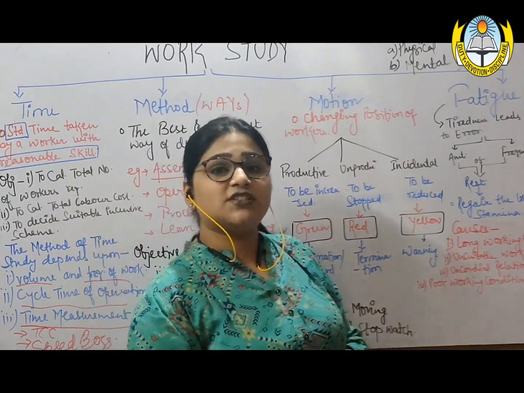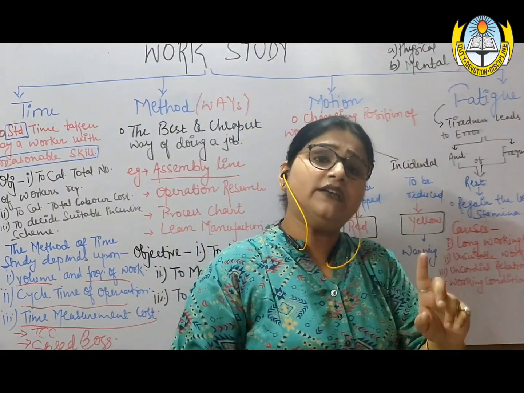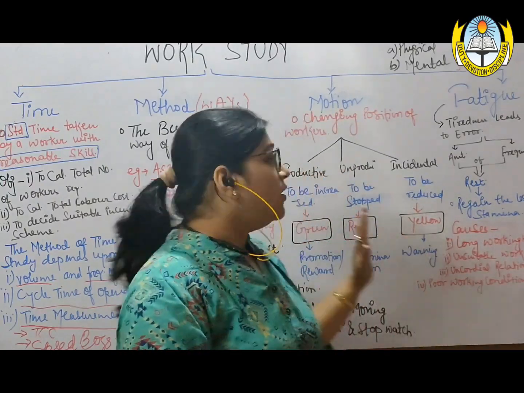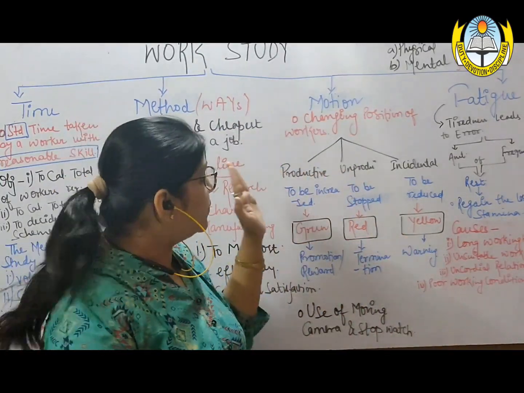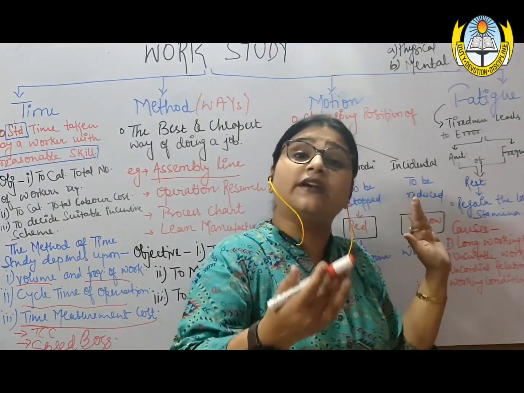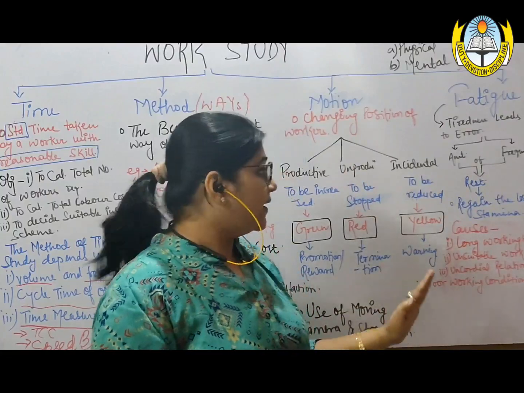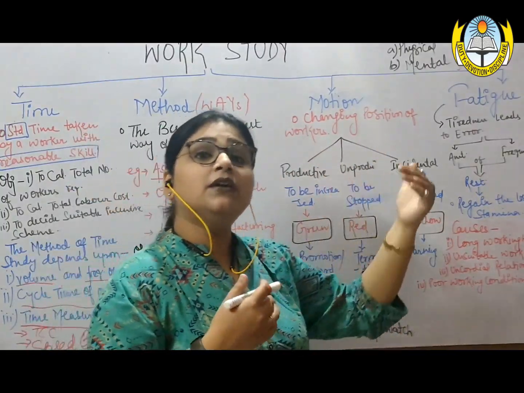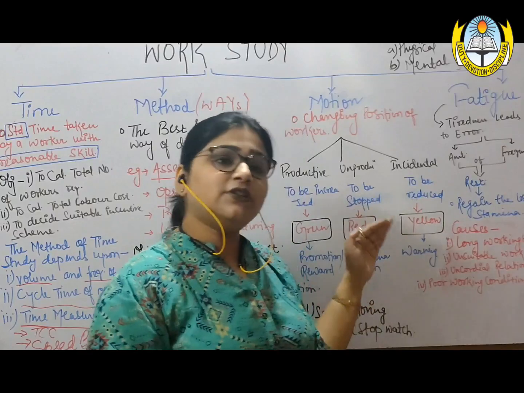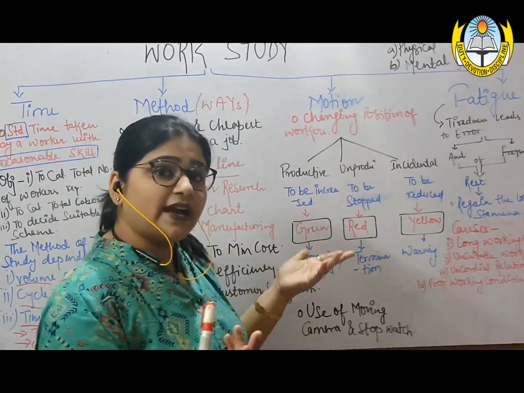So Taylor suggested that these three motions have to be monitored and observed strictly. All productive movements, a manager or supervisor should always try to increase. All unproductive movements should be forcefully stopped, and all incidental movements should be reduced. And for this he used a carrot and stick approach. What has he done? What is a carrot and stick approach?